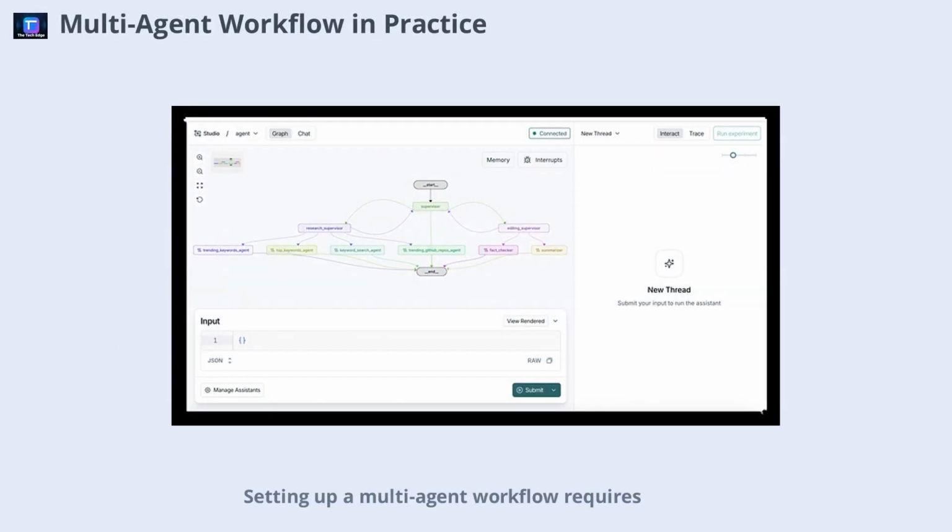Setting up a multi-agent workflow requires careful planning of architecture and data flow. In our example, each agent accesses a specific set of tools and contributes to a shared research pad. The editing team refines the findings, and a final summarizer agent produces the comprehensive report. This approach allows for dynamic routing of tasks and more thorough coverage of topics. However, it also introduces challenges, such as increased setup time and the need for robust error handling. The payoff is a deeper, more nuanced analysis that single-agent systems struggle to match.